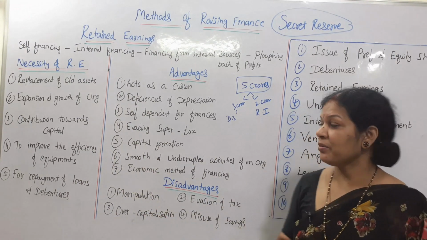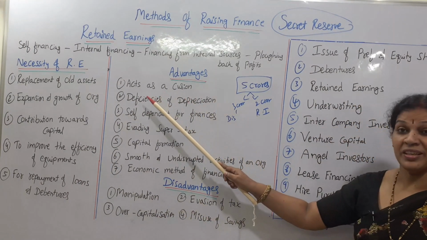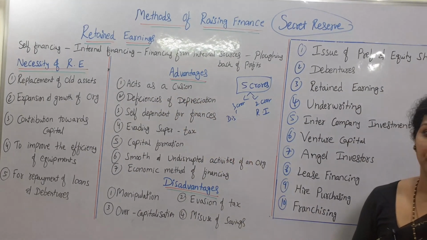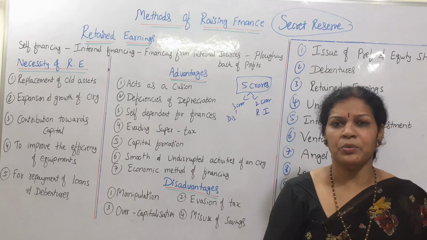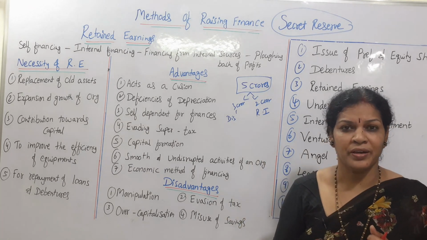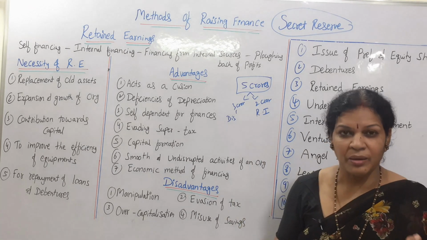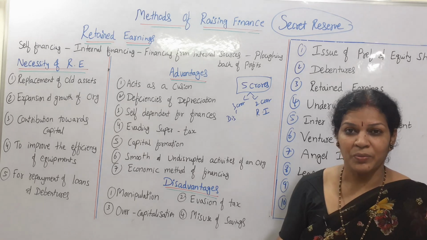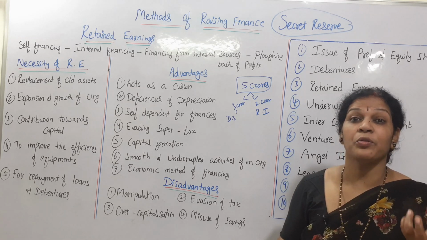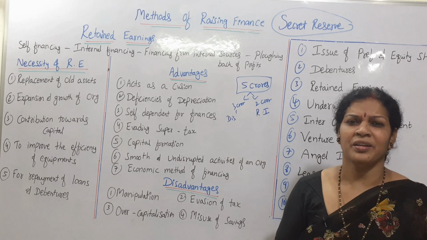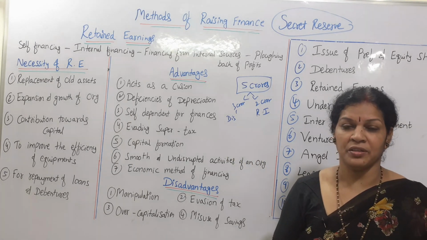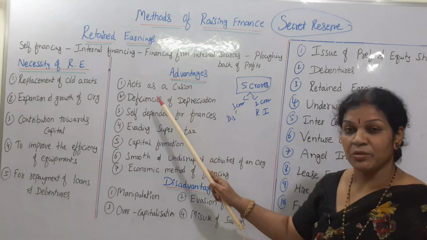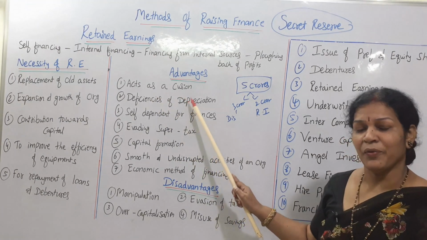Now we will see what the advantages are. The first one is that it acts as a cushion. Whenever we get any kind of problem, we need not worry or think about raising funds or taking a loan. This amount is going to work wonderfully. Yes, we have some amount, let us use it. Let us come out of this problem, then after that we will see. In that way retained earnings is going to work as a cushion for every organization.